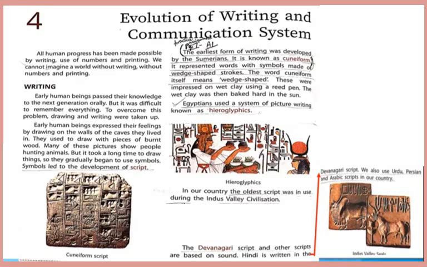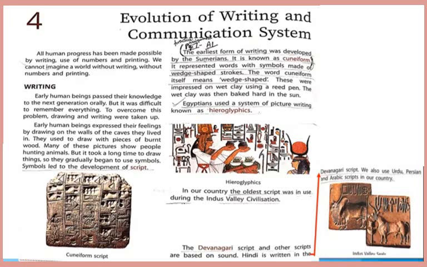As I told you earlier, evolution means gradual development. Human development is only possible by writing, use of numbers, and printing. Without it, we cannot imagine a world. So we will learn about each one of them.